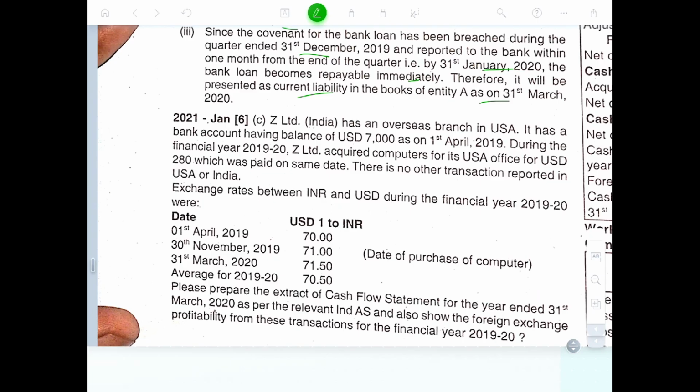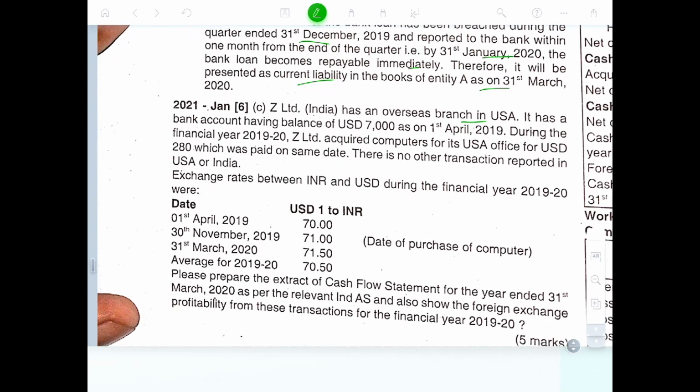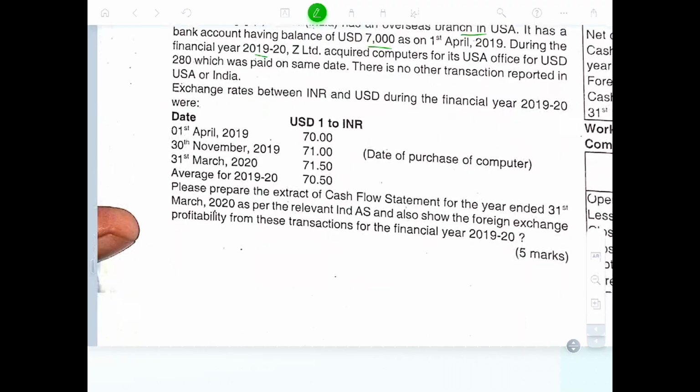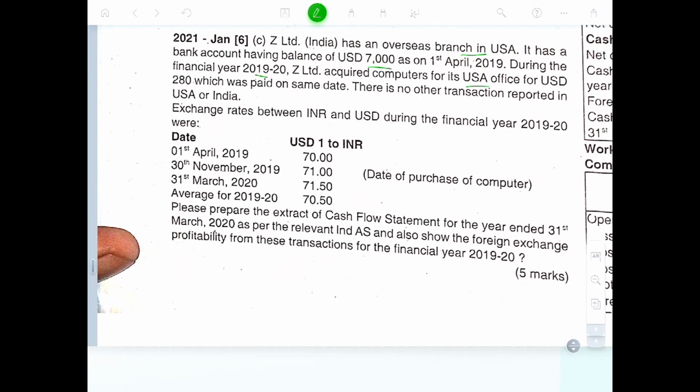Visit Limited has an overseas branch in the USA. It has a bank account with a balance of $7,000. On 1st April, during the financial year, it acquired a computer from the US office at USD $280 and paid the same month. There is no other transaction reported in the US branch. The exchange rate of India and USD was April 70, November 71, March 70, average 70.5.